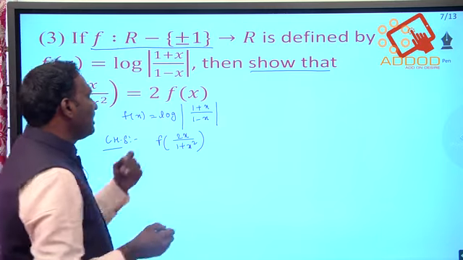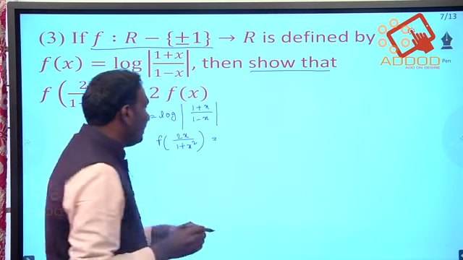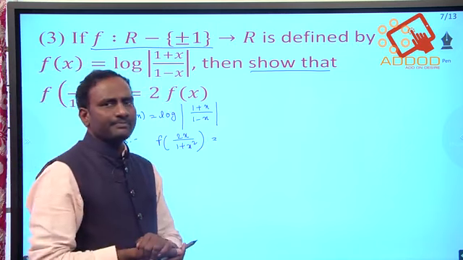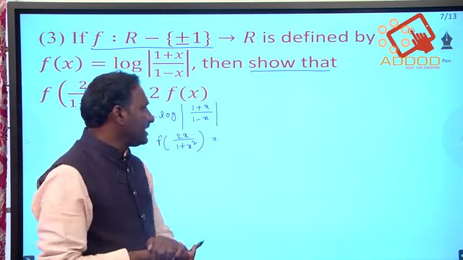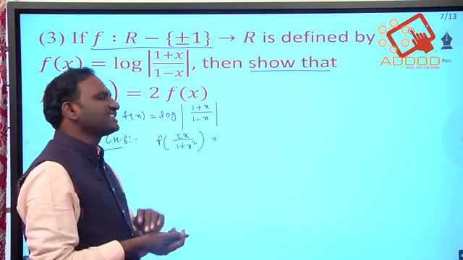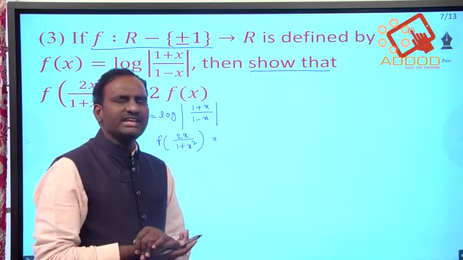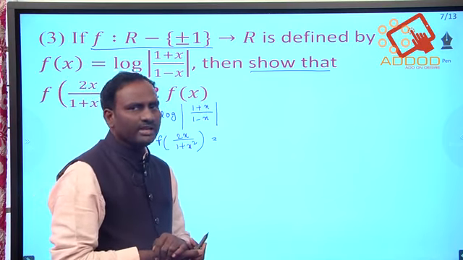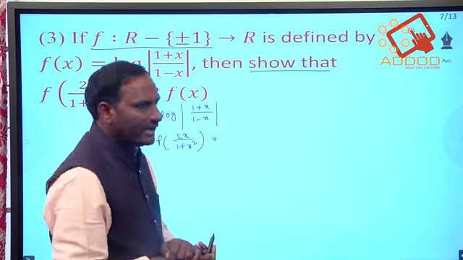So what is the meaning of f of 2x by 1 plus x square? Wherever x is there, we need to write 2x by 1 plus x square. In the sense, instead of x, we write 2x by 1 plus x square.